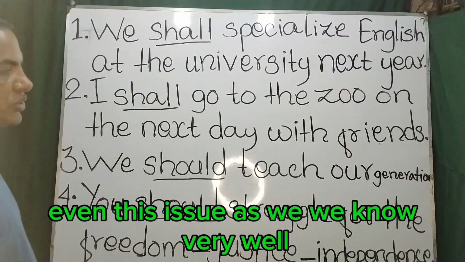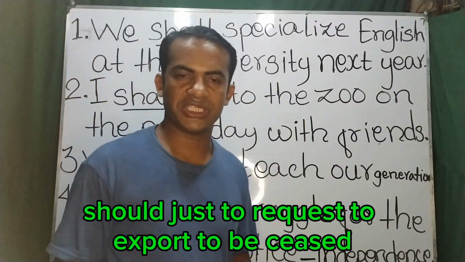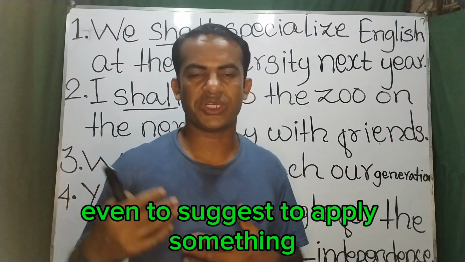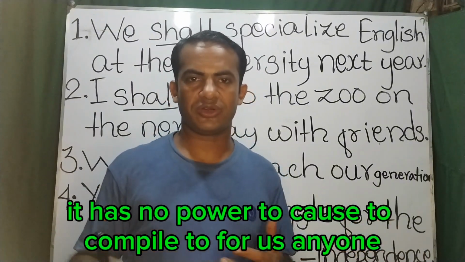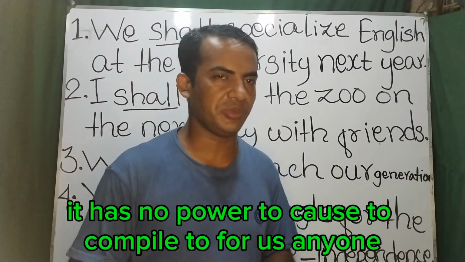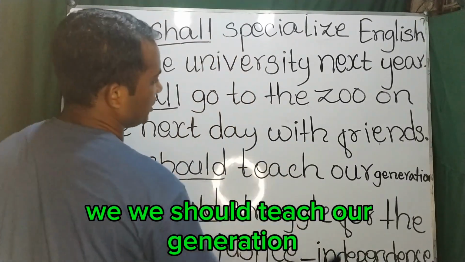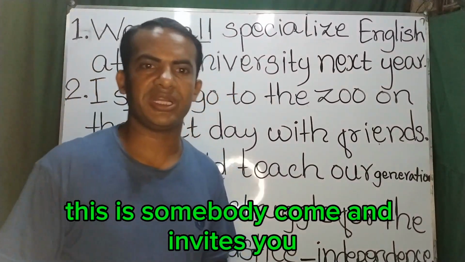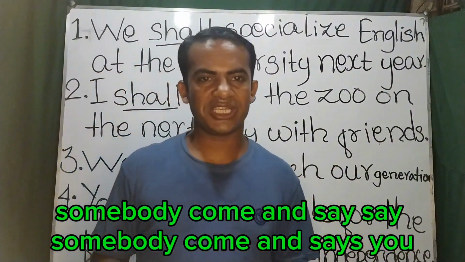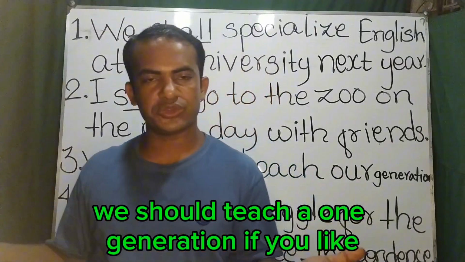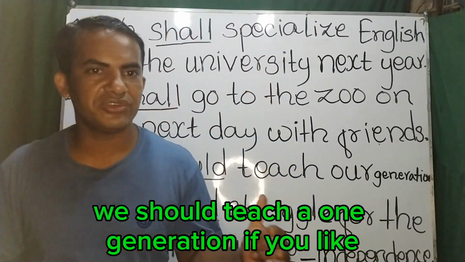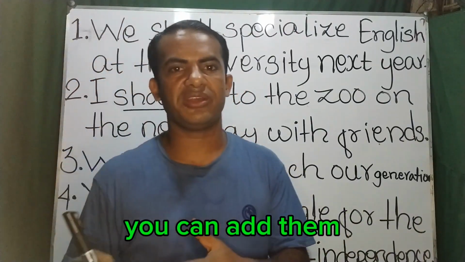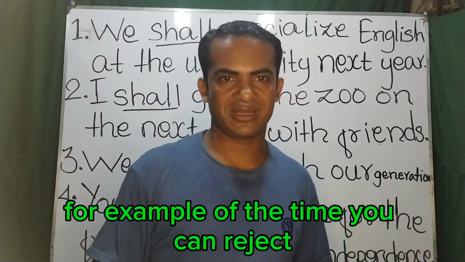Example number 3. This is should. As we know very well, we can use should just to request, to exhort, to beseech, even to suggest, to advise something. It has no power to force, to compel, to coerce anybody. We should teach our generation. When somebody comes and says to you, we should teach our generation, if you like, you can teach. If you don't like this teaching job, at that time you can reject.